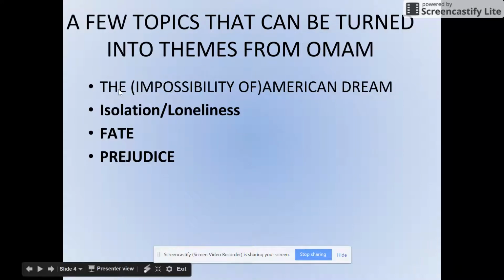Now again, the idea that the American dream is impossible is a topic you can turn into a theme. Isolation or loneliness can be turned into a theme. Fate, like in The Fault in Our Stars, the idea that it was meant to happen, could kind of be a theme, though it's tough to argue. Prejudice is another one, or you can use the internet to do some research and come up with a theme of your own.